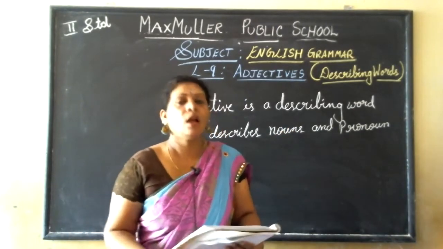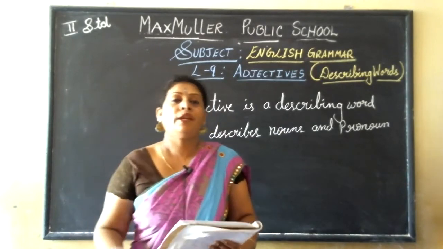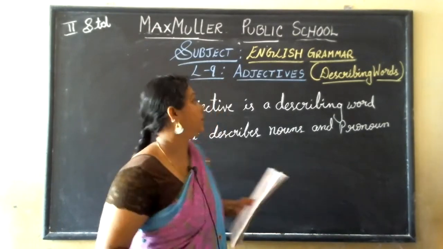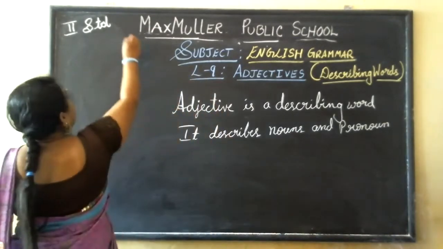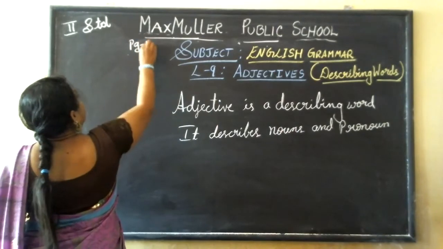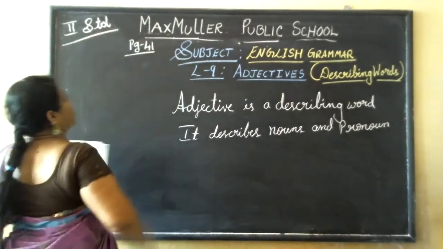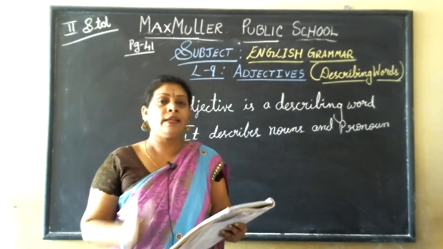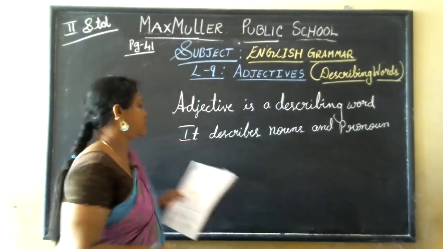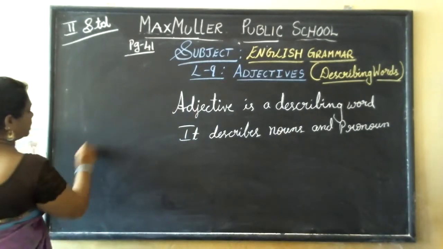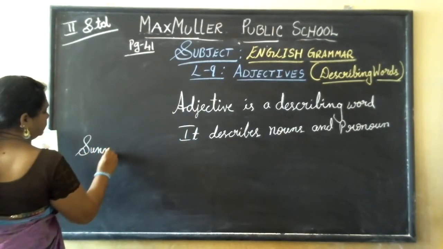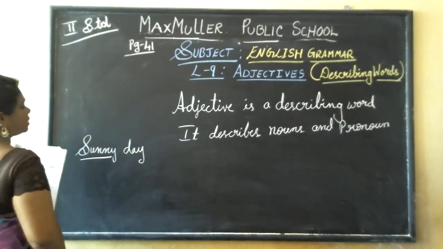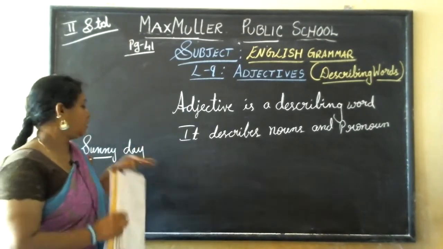Now let us see how it describes. In what way it describes. Now read the following they have given. Open page 41. I'll write here. Page 41. Read the following. A sunny day. Sunny day. Sunny means, you can see in the picture, sunny day. They have highlighted sunny.